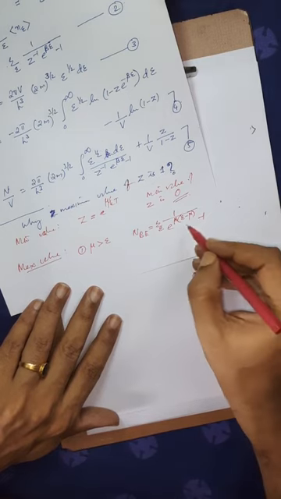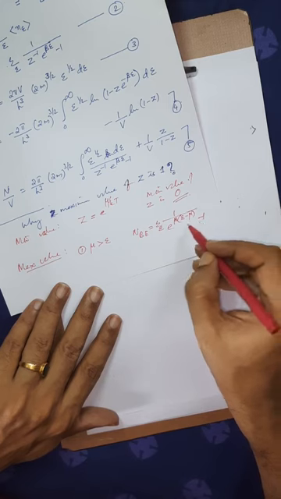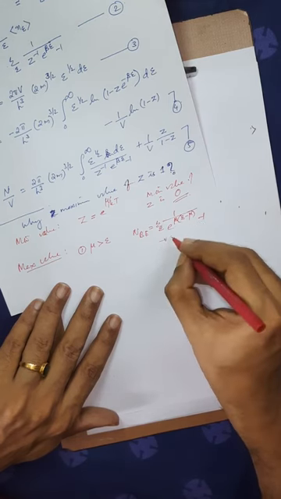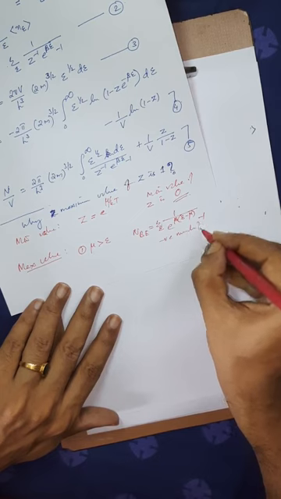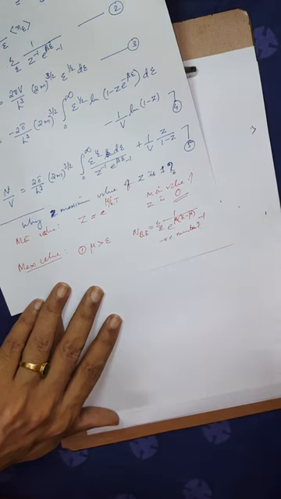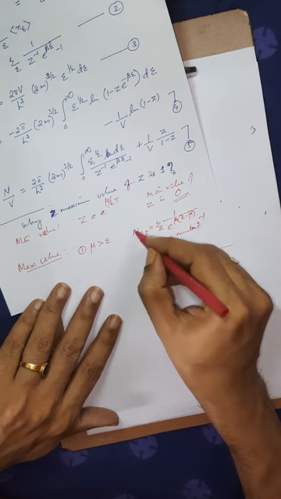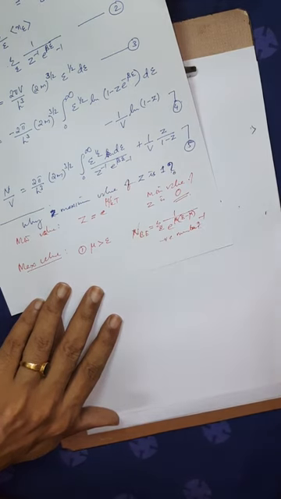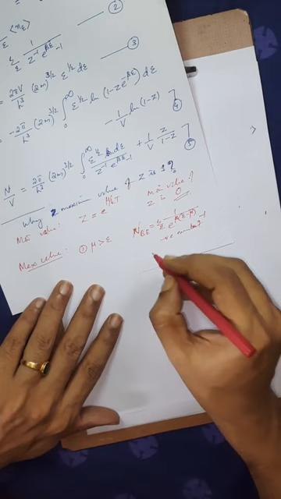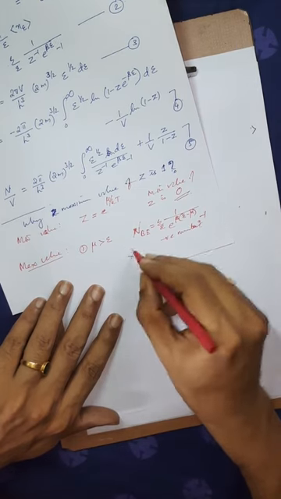That means some number minus 1, so this whole thing will tend to be a negative number. Is that admissible? No, because by n we mean the number of particles, and the number of particles cannot be negative. So mu greater than e is a non-existent possibility.